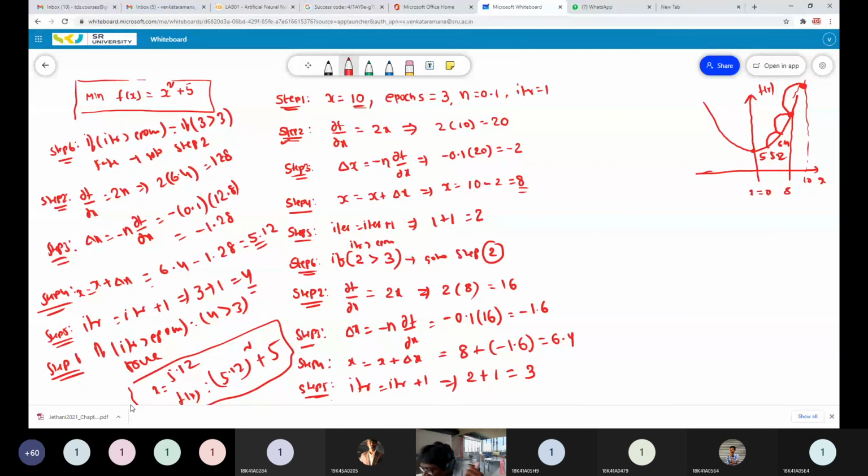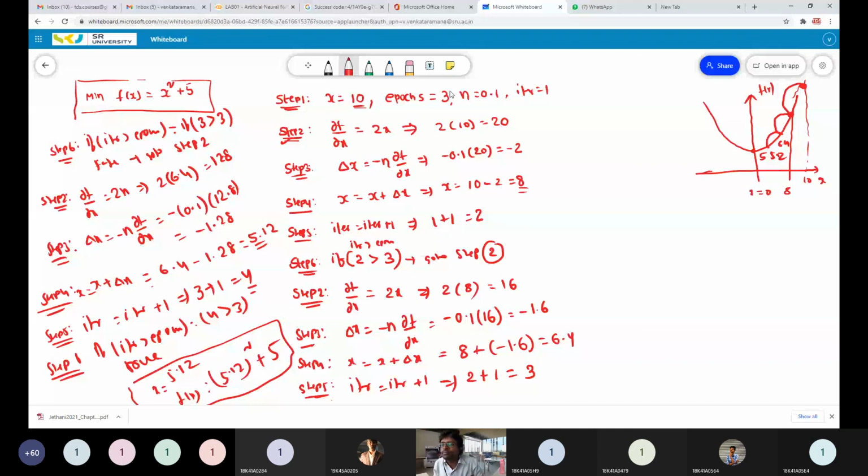What do I have to do to reach the global point? Eta I took as 0.1. That's also fine, but we can't take a large value of x. Epochs. Perfect. As it is a hand calculation, I am taking only 3 epochs. If you take a large number of epochs, definitely it will reach the 0 point. Initially it is at 10, now 8, 6.4, 5.12. Slowly it will decrease as iterations progress and finally land there.